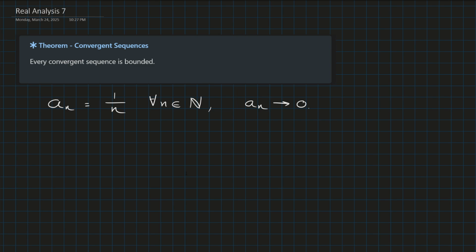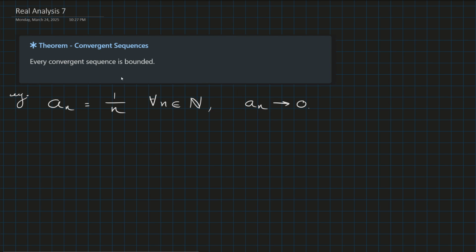And notably, this sequence is bounded. What bounded means is that there is some largest absolute value of the terms in the sequence. Now, that's not a proof. I'm just showing an example of where it would come up.